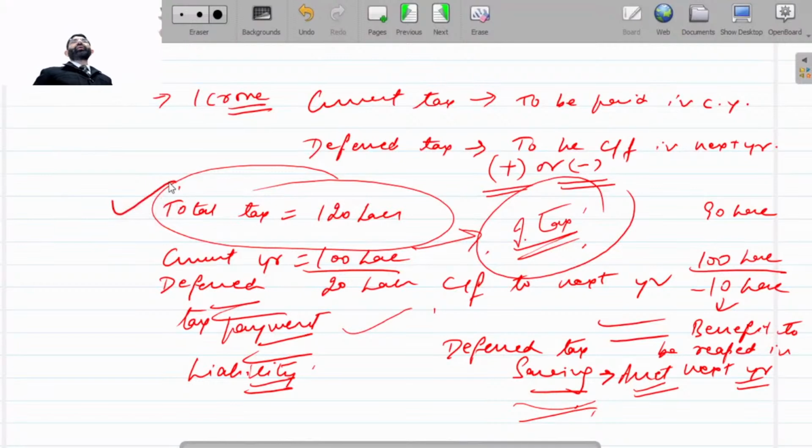But out of that, 100 lakh can be accounted for in this year, because the Income Tax Act doesn't allow the rest. So we have checked and recalculated it. It is 100 lakh. The remaining 20 lakh will be allowed to be adjusted in the next year. So it will be carried forward, because that will come into the picture in the next year, not in the current year.